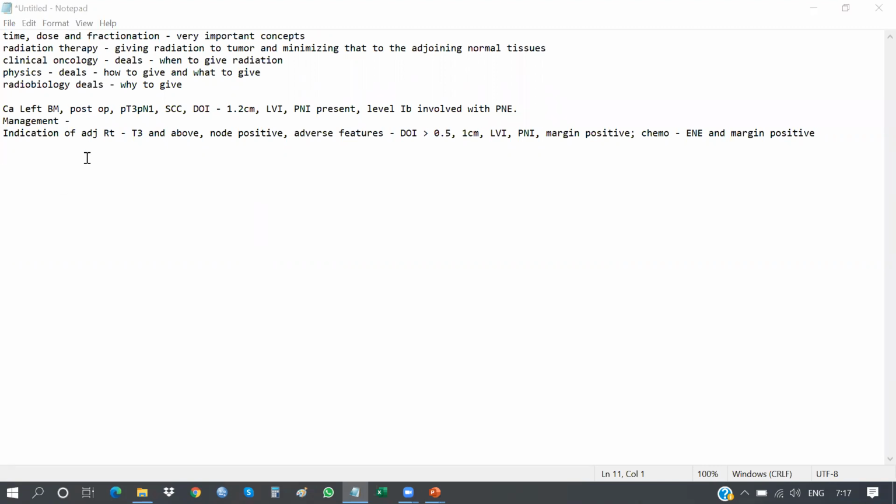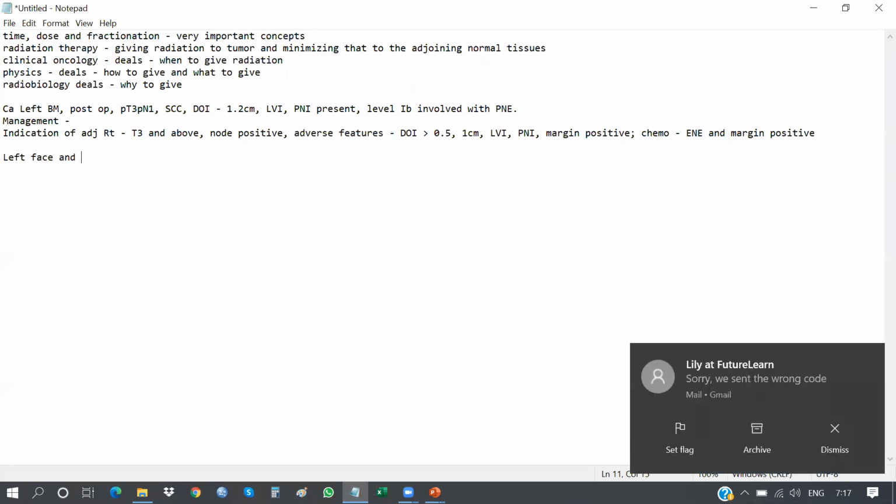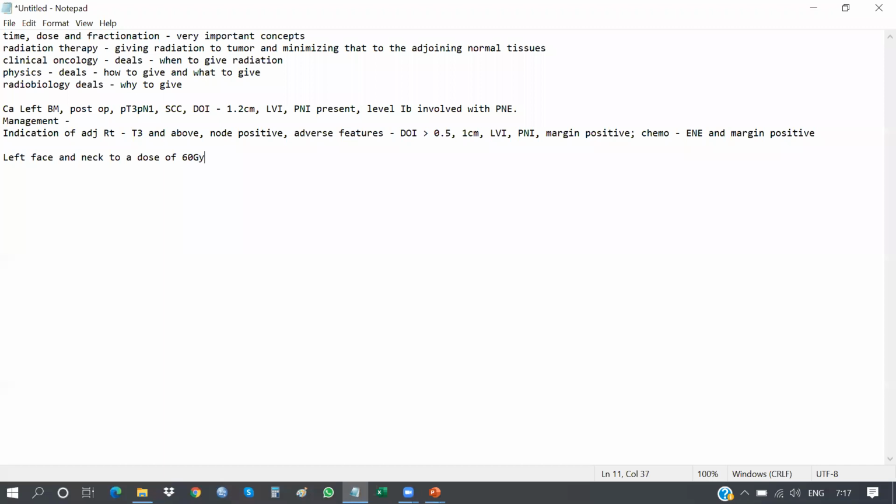So for how you will treat it, you have to mention: I will treat the left face and neck to a dose of 60 gray in 30 fractions, respecting normal tissue tolerance with appropriate technique.